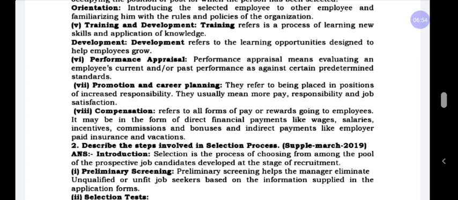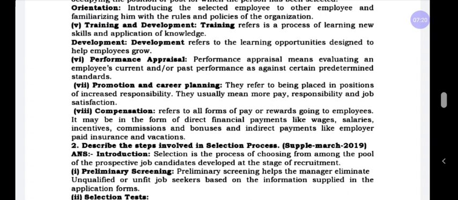That is the reason training gives knowledge of how the employee has to work in an organization. Development means the manager has to provide a platform, various conferences or seminars, and teach and tell more information regarding a particular department.